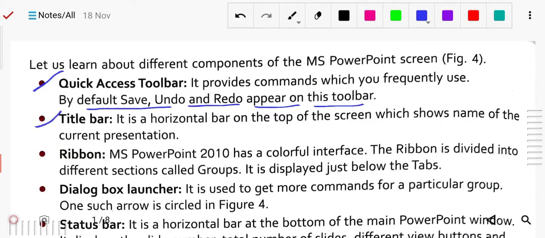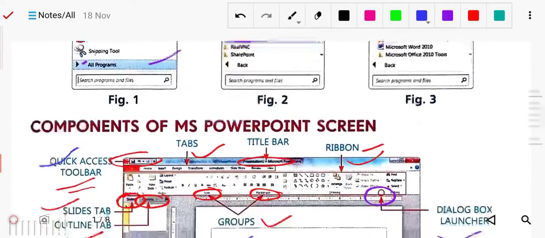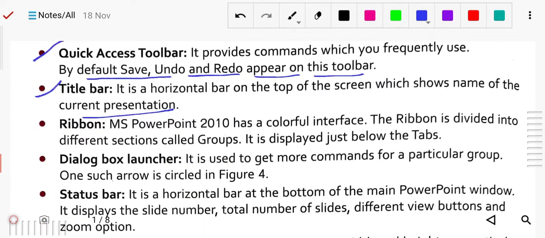Next, the title bar. It is a horizontal bar on top of the screen which shows the name of the current presentation. As I told, it shows the name of the presentation. See that the name of the presentation is there. This is your title bar. Next we have the ribbon. MS PowerPoint 2010 has a colorful interface. The ribbon is divided into different sections called groups. It displays just below the tabs.